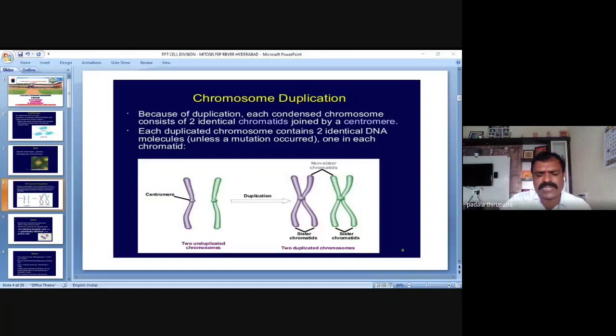I hope you clearly understood. So the blue color chromatids are sister chromatids, and the green color chromatids are also sister chromatids. Whereas one chromosome contains the blue color chromatid and the other chromosome consists of the green color chromatid, so both these chromatids we call non-sister chromatids.